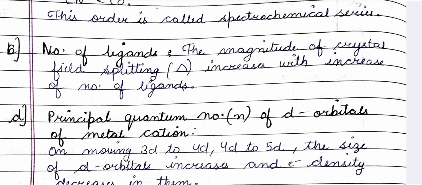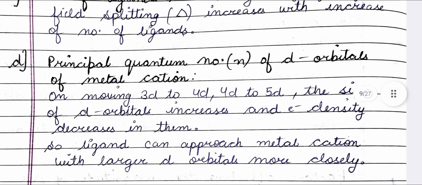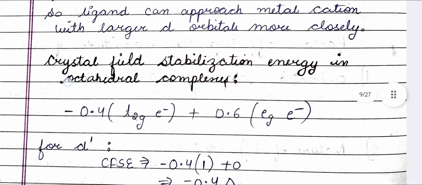Third, number of ligands. The magnitude of crystal field splitting increases with an increase in the number of ligands. Fourth, principal quantum number of the d orbitals. On moving from 3d to 4d, and 4d to 5d, the size of the d orbital increases and the electron density decreases in them. So ligands can approach a metal cation with larger d orbitals more closely.